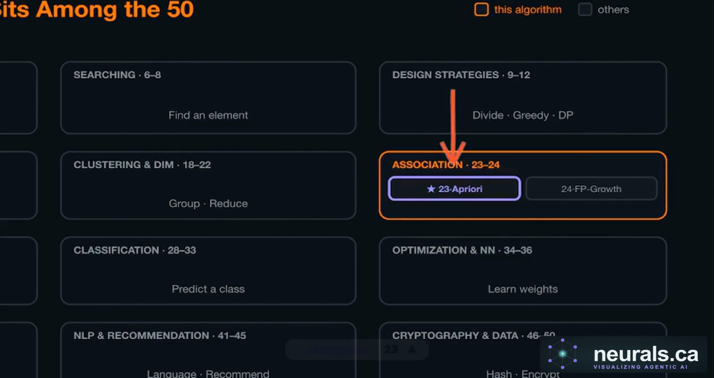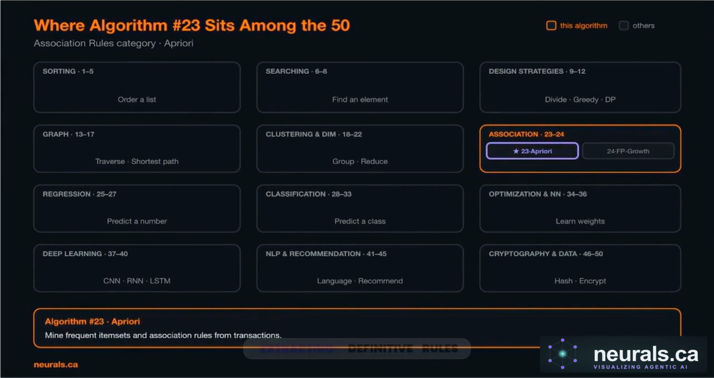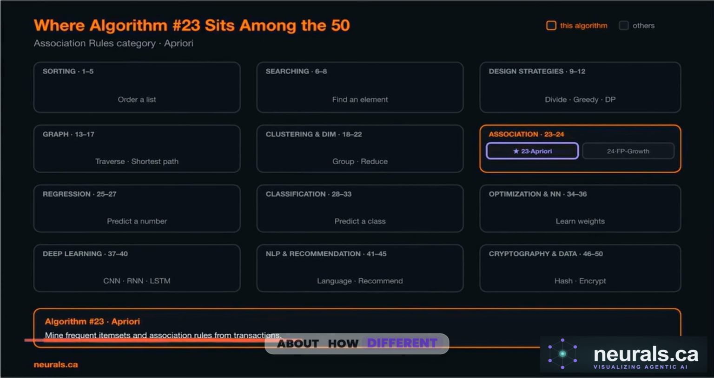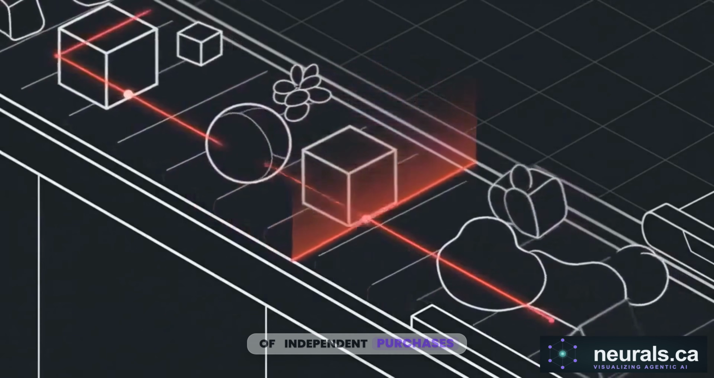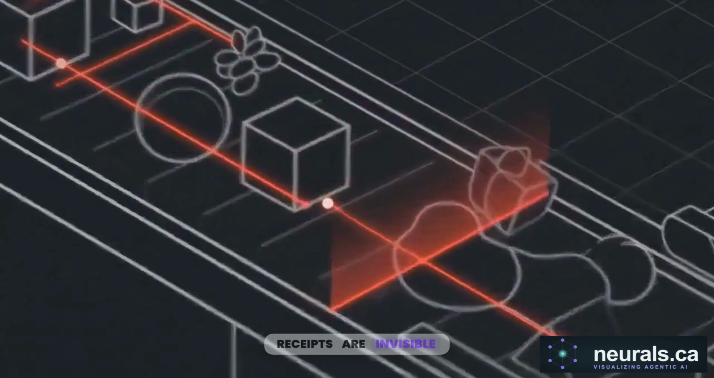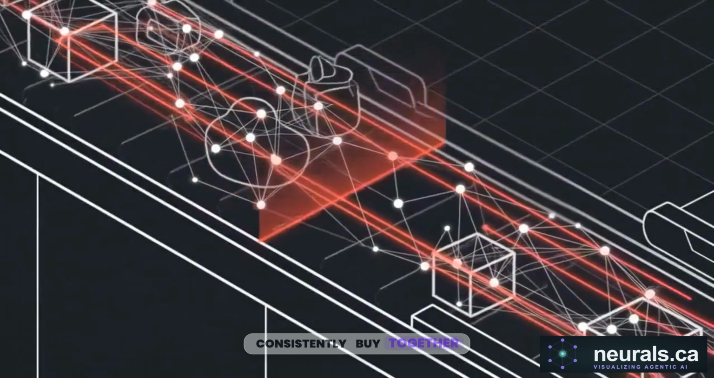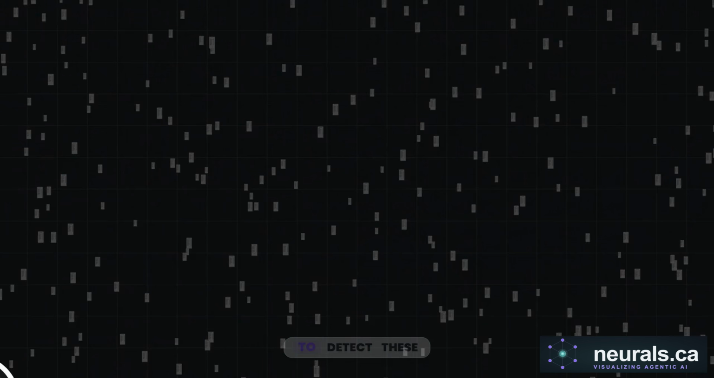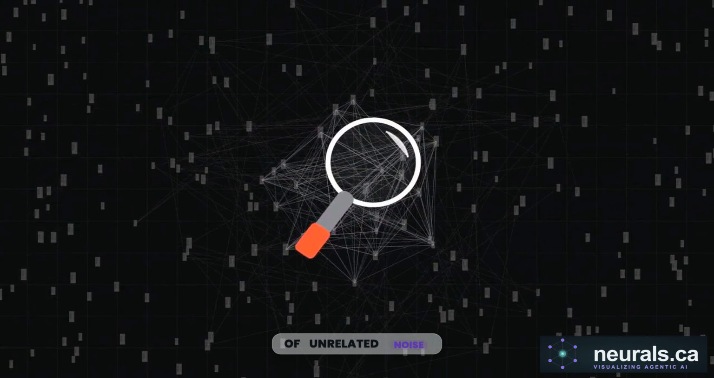This grid locates algorithm 23, Apriori, inside the association rules category. We are moving from clustering abstract data points to extracting definitive rules about how different physical items interact with each other. Every day, retail checkouts process thousands of independent purchases. Within those scanned receipts are invisible connections, groups of items that customers consistently buy together. Traditional analytics struggle to detect these specific pairings when they are buried in a mountain of unrelated noise.